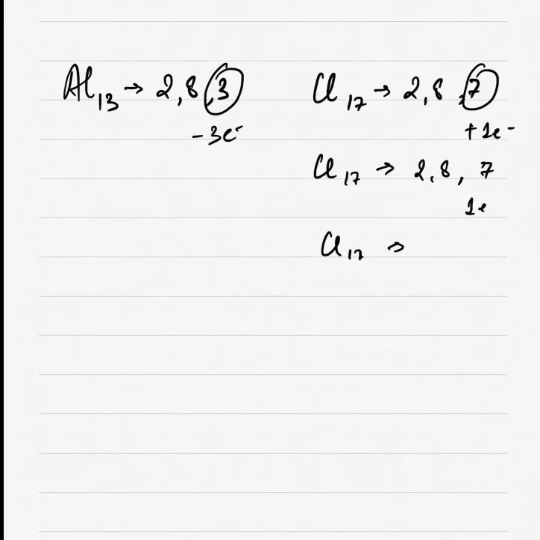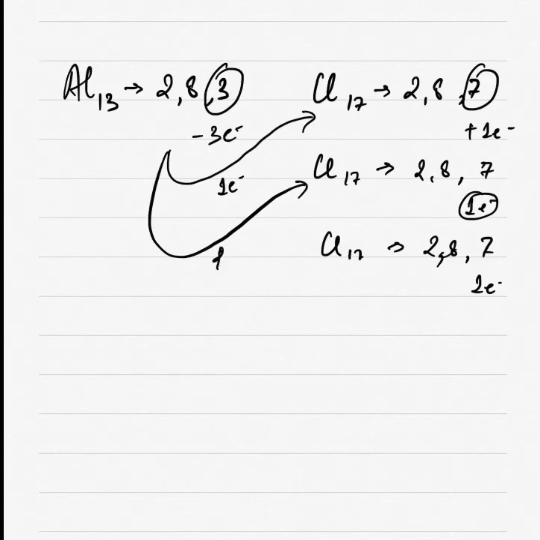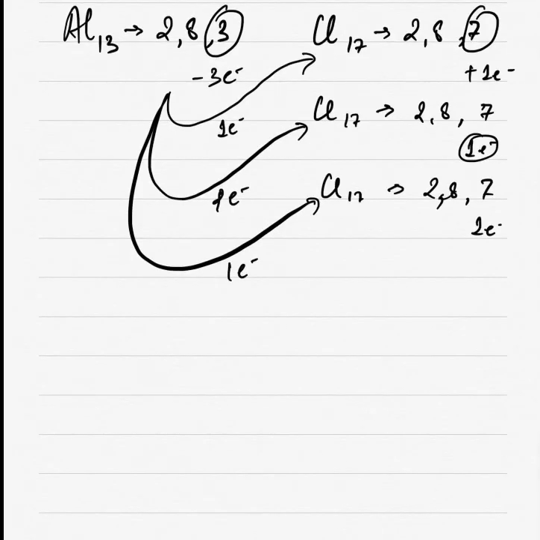So in this case what we can do is we'll have 3 chlorine atoms with the same configuration. Chlorine A needs 1 electron, chlorine B also needs 1 electron, and chlorine C also needs 1 electron. Now see, aluminium will give 1 electron to chlorine A, a second electron to chlorine B and the last electron to chlorine C. Ultimately, we have Al3+ by losing 3 electrons, and we have 3 Cl minus ions.